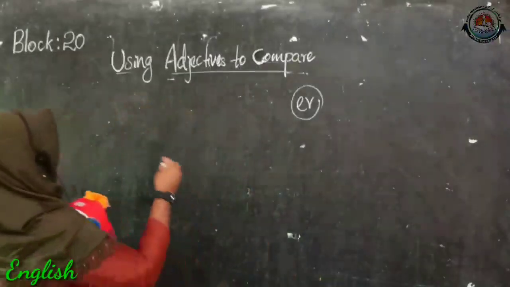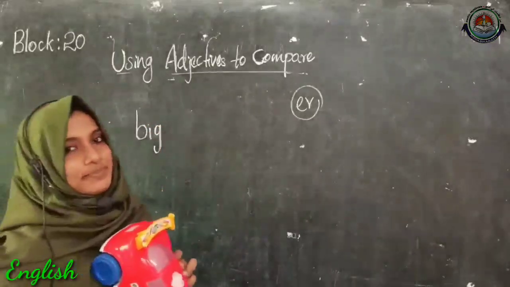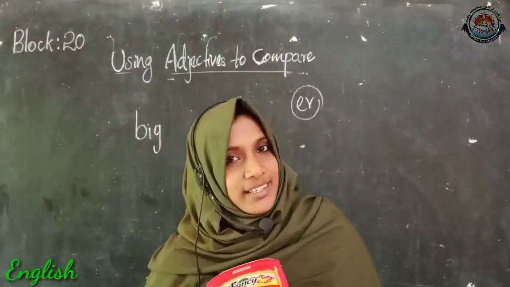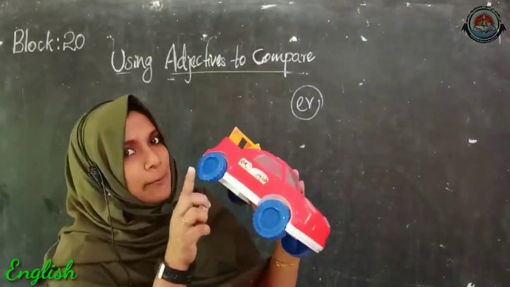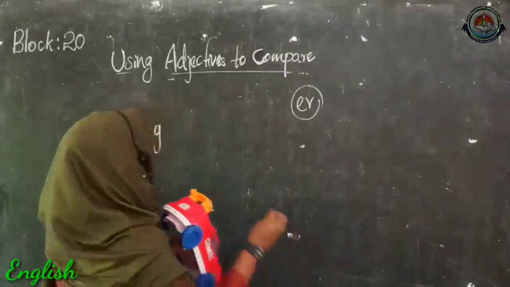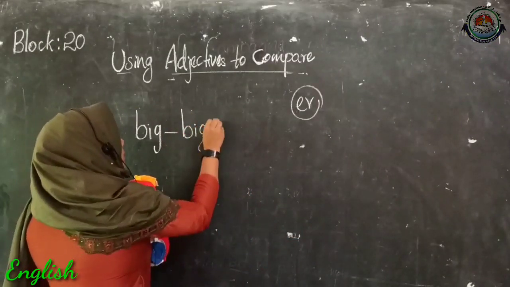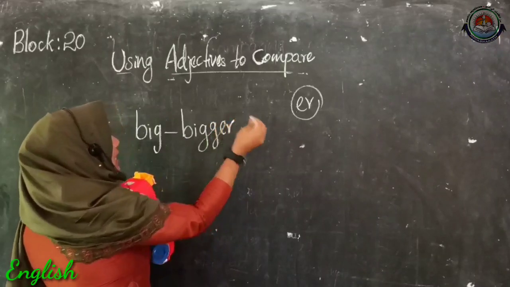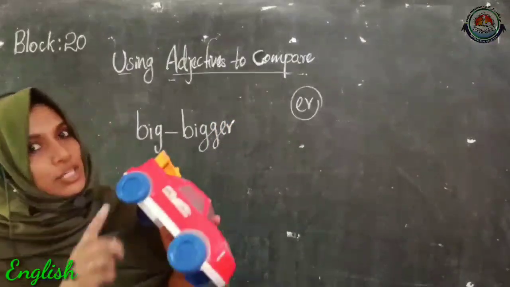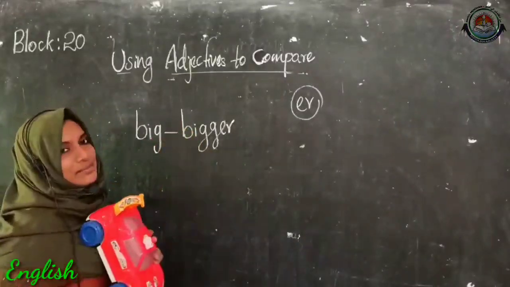Let's see. Here I am writing the word big. It is a describing word, right? Then when I compare this car with the yellow car, I have described it by adding ER to the adjective, ER to this describing word.